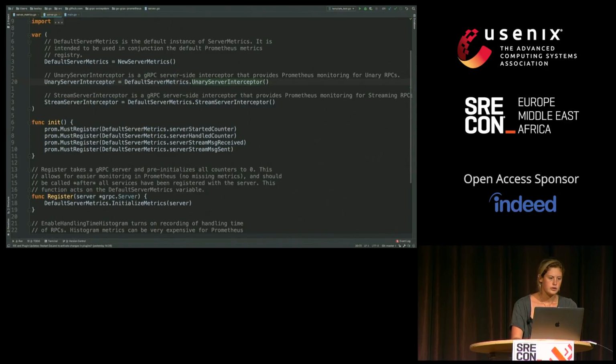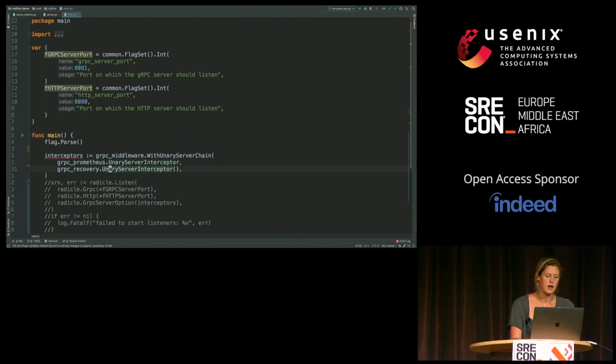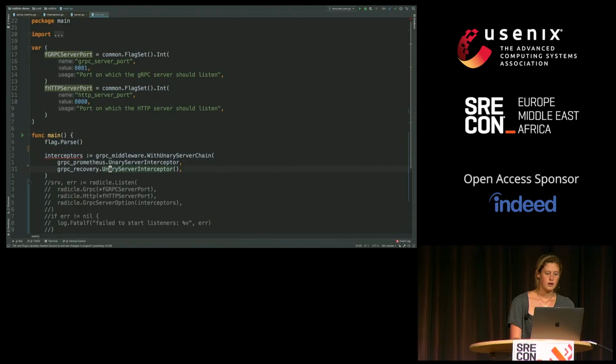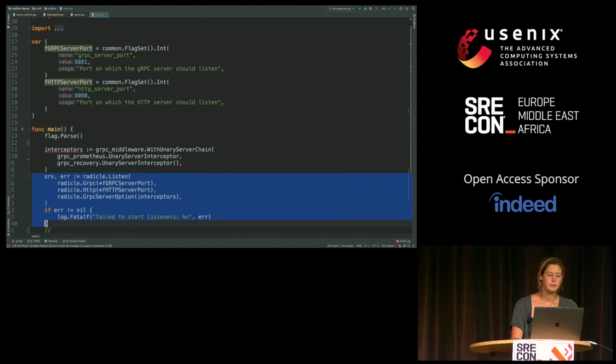We could also include the panic recovery. We can see what this looks like. This is part of the gRPC Go middleware package. If our application panics, instead of just crashing, we can have some way to actually deal with this panic. And we can then pass these interceptors into our Radical server.